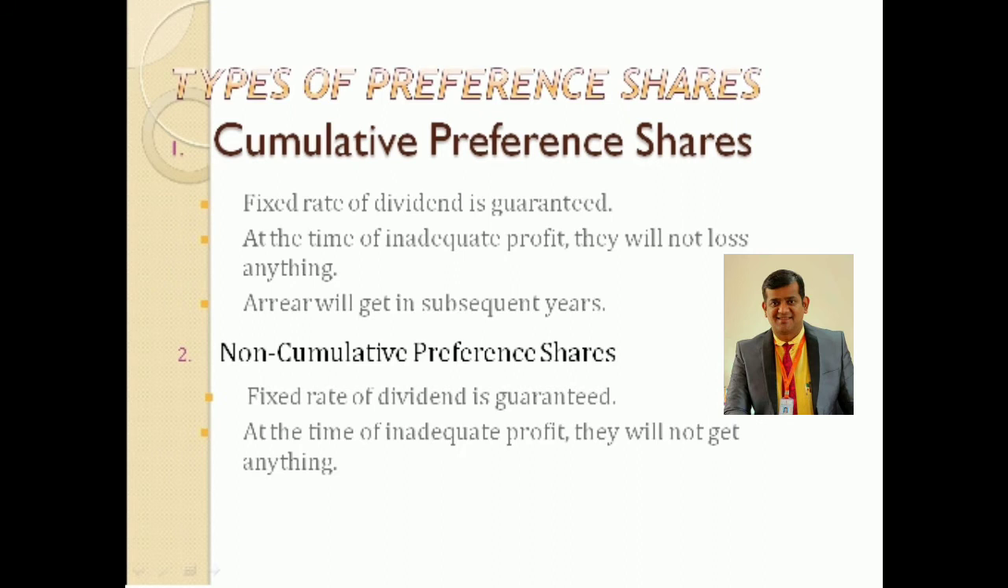Dividend is not allowed to accumulate, and such unpaid dividend will not be paid in subsequent years, even though sufficient profits are earned in the subsequent year. So in coming years, even though they have earned enough profit, it will not be carried forward. Clear? So that is what non-cumulative preference shares are. I believe you are clear with cumulative and non-cumulative preference shares.